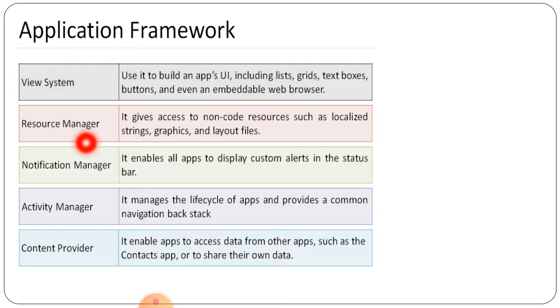Now the resource manager, which was managing the different activities and many locations and all that. In the resource manager, that is giving access to non-code resources such as localized strings, graphics and layout files, we can say. The notification manager, what will it do? That is enabling all the apps to display custom alerts in the status bar. Okay. Activity manager, that is managing the life cycle of apps and provides a common navigation backstack. And content provider, that is enabling the apps to access the data from other apps such as the contacts app, or to share their own data.